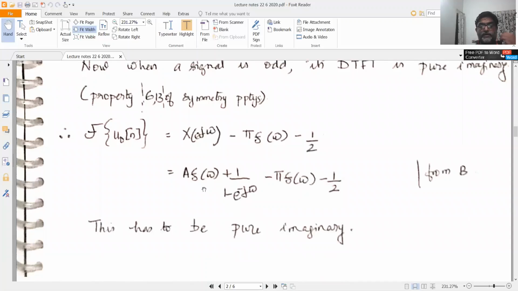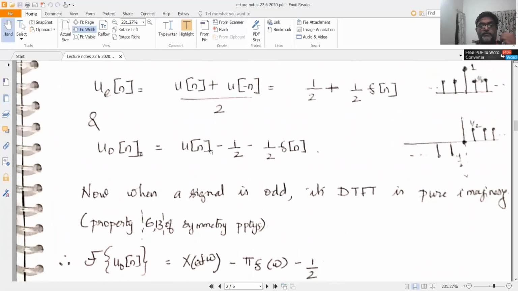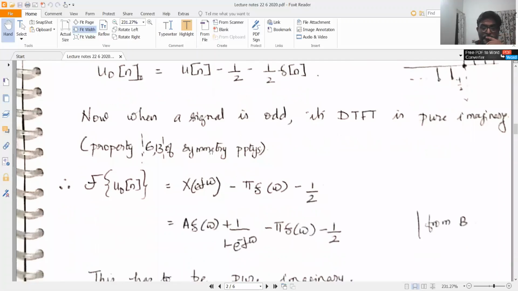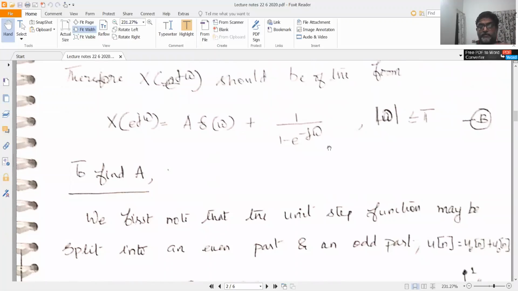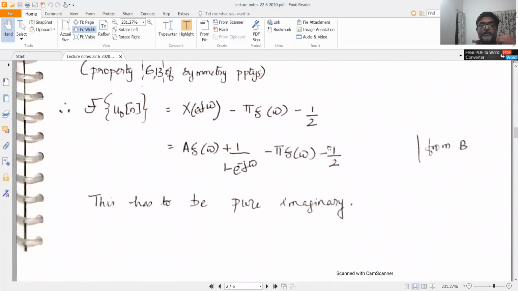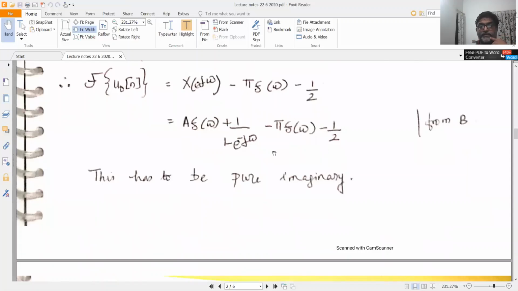So substituting for X of e power j omega, earlier you had A delta omega plus 1 by 1 minus e raised to minus j omega. So we write this as A delta omega plus 1 by 1 minus e raised to minus j omega, minus pi delta omega, minus 1 by 2. So you require this term to be equal to what? You require this term to be pure imaginary. This should be a pure imaginary term.